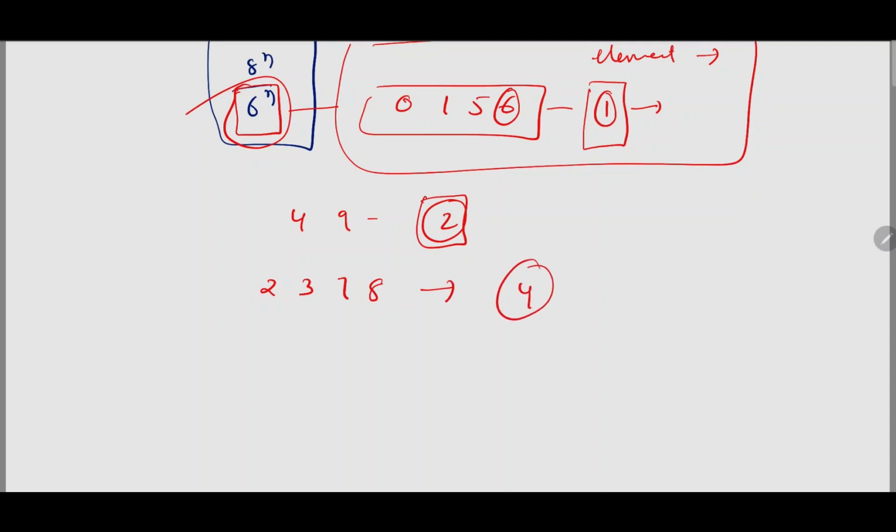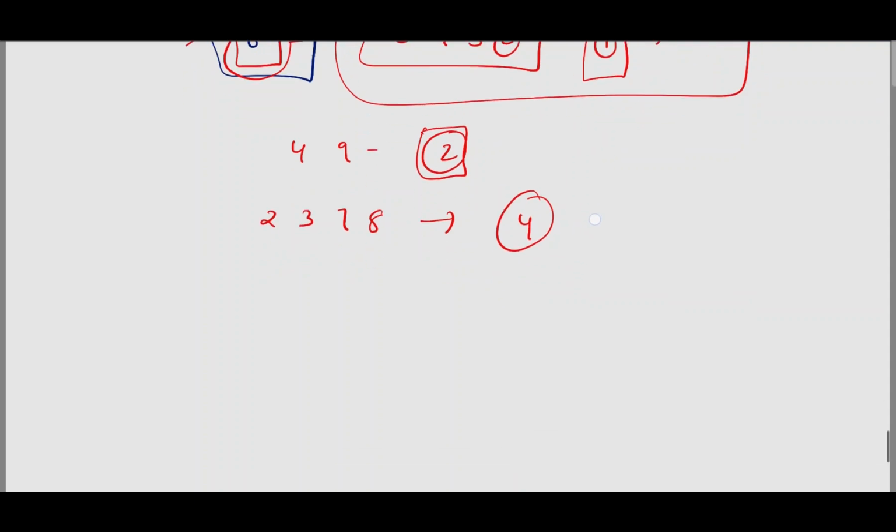If you understand this concept carefully and how to use the length of the cycle, you divide the power by the length of the cycle, you will get a remainder, and that remainder has to be taken as the element: first element, second element, third element. If the remainder is 3, then you have to take the third element of this power cycle. That will fetch you the answer. I hope you are getting my point.